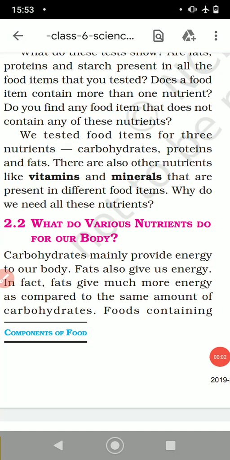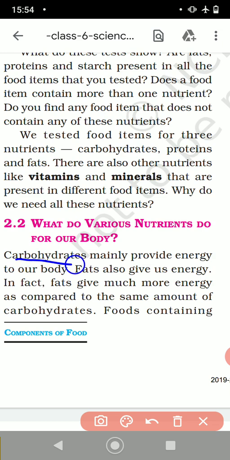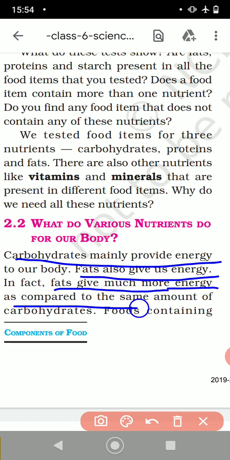What do various nutrients do for our body? Carbohydrates mainly provide energy to our body. Okay children, so here you can see carbohydrates are giving energy to our body. Similarly, we'll see fats also give energy to our body. But there is a fact about it. What is the fact? That fats give much more energy as compared to the same amount of carbohydrates.